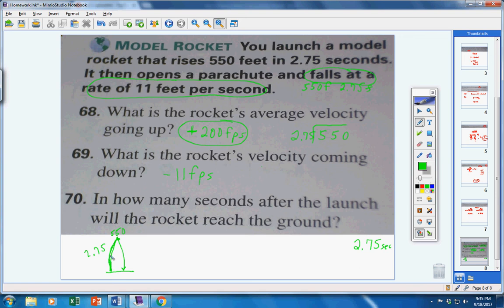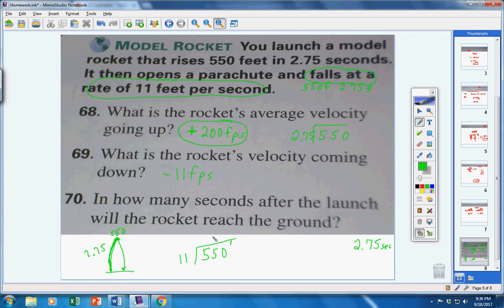If it went up 550 feet, then it has to come down how many feet? 550. What's the rate? 11 feet every second. So every 11 feet is 1 second, right? That's what it says. It falls at a rate of 11 feet every second. So let's divide 11 into this, because remember, students, every 11 feet is 1 second.